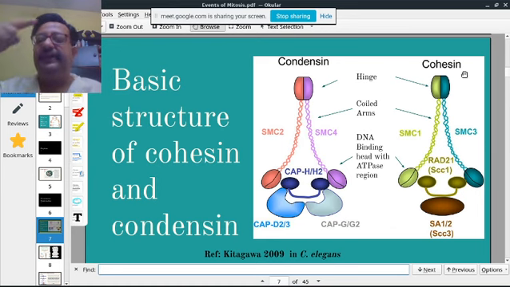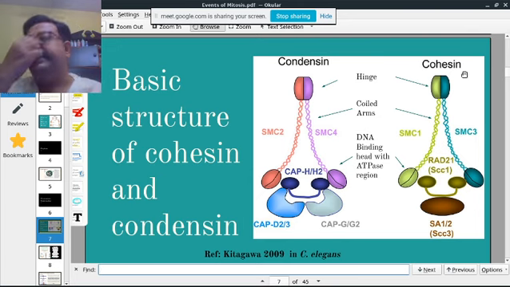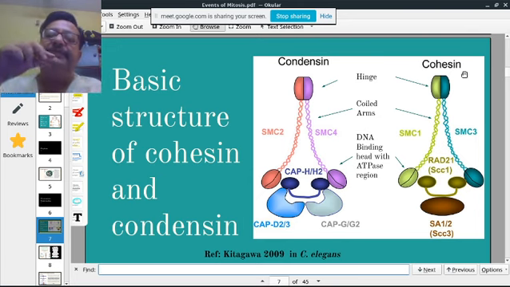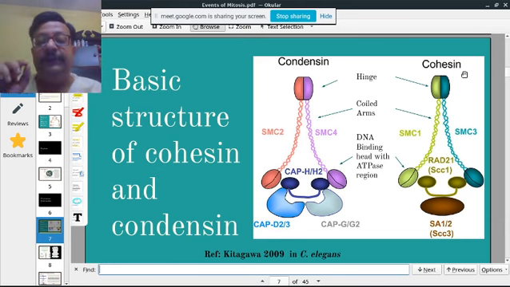You know, a spring is twisted and turned like that. And this spring-like shape is held together by this condensin. And cohesin joins the two sister chromatids, which are separate, attaching them with each other. So this is the function of cohesin and condensin.